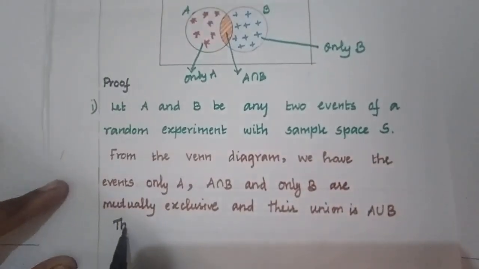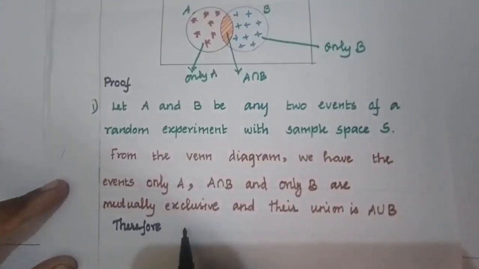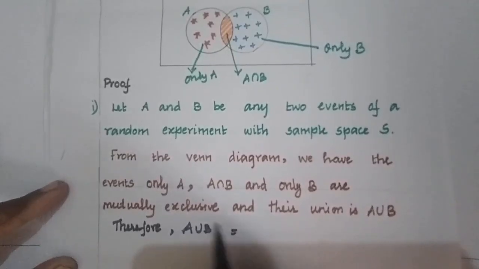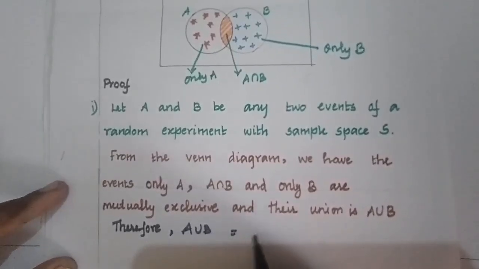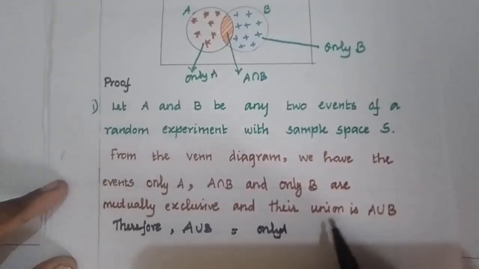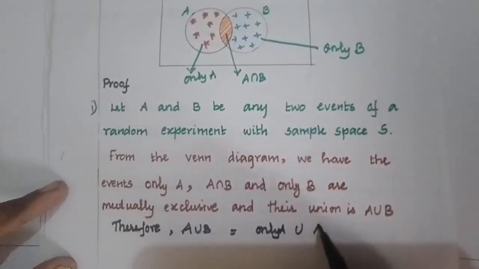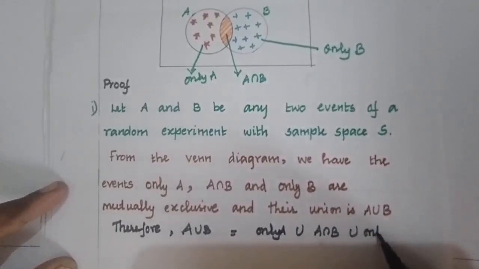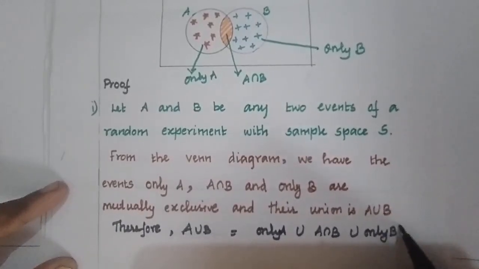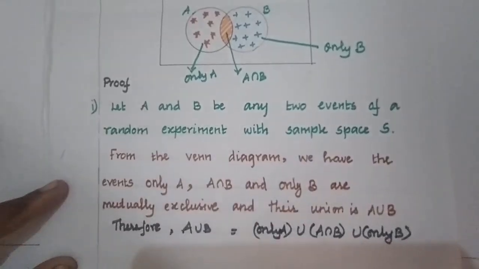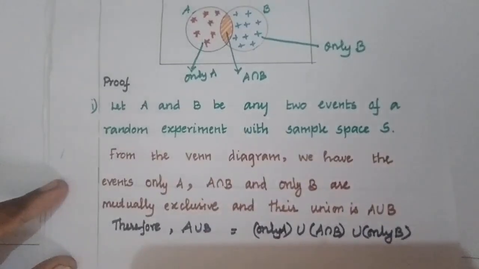Therefore, we can write A union B as the union of these three events, that is only A union A intersection B union only B. Now we are going to take the probability value for this one.